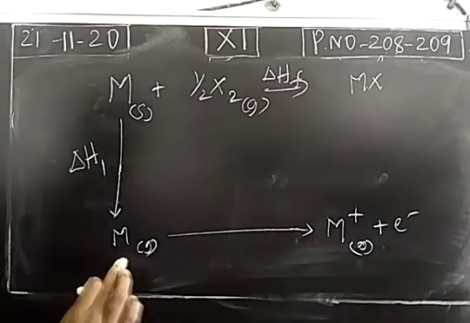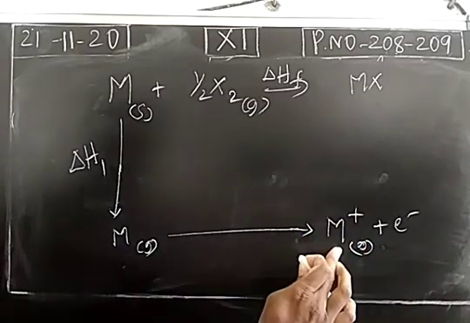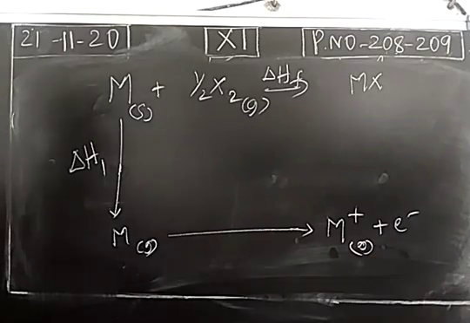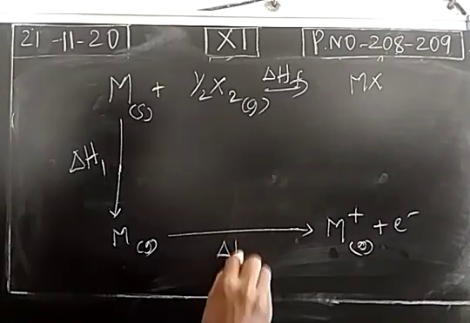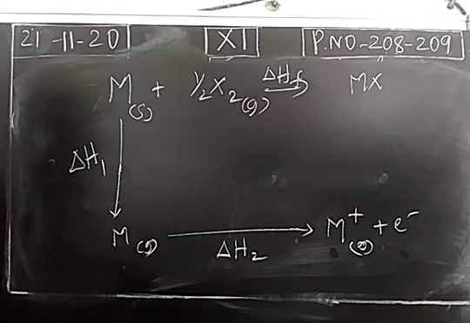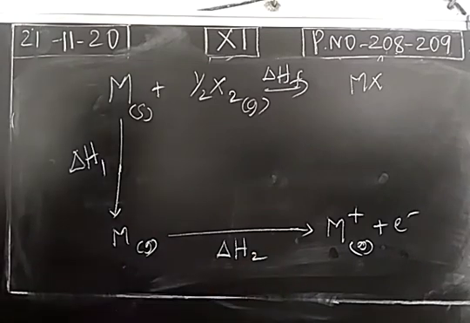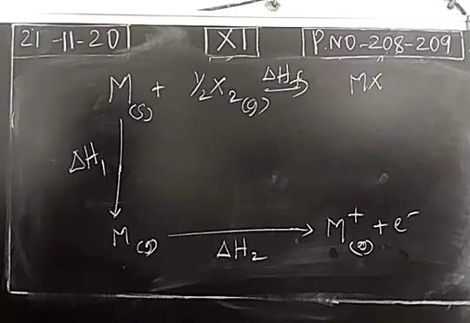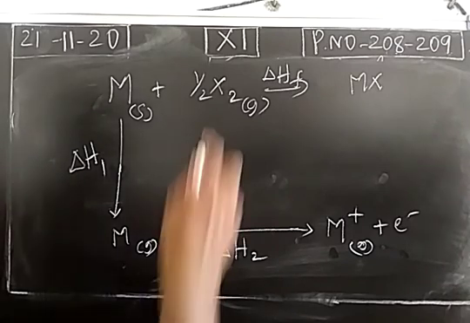So the neutral gaseous metal atom is converted into a cation by the ejection of an electron. The enthalpy change is denoted as delta H2, and the process is called the ionization process. A neutral atom is converted into an ion. The energy supplied for the ionization process is called ionization energy. So delta H2 is nothing but what? Ionization energy.